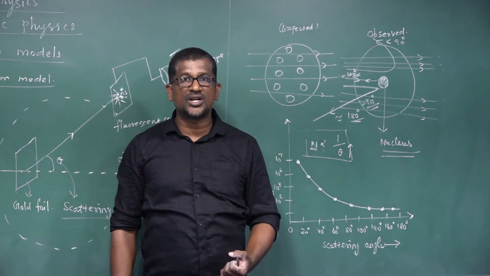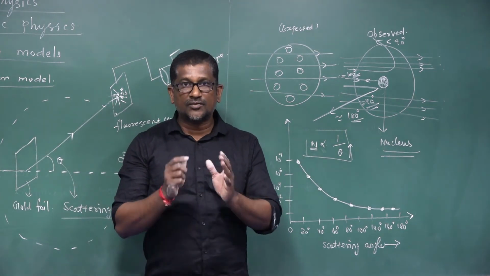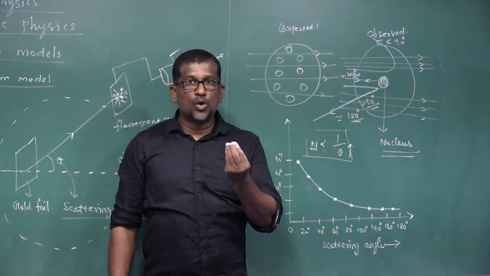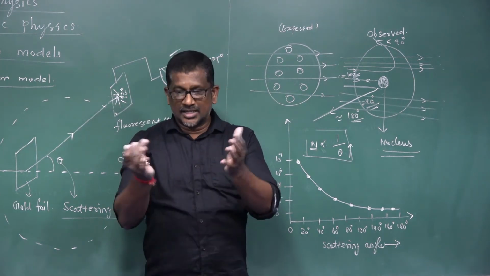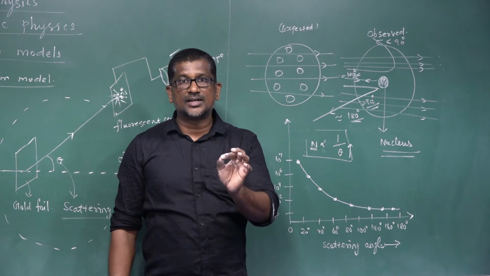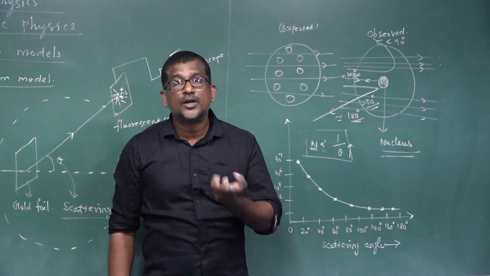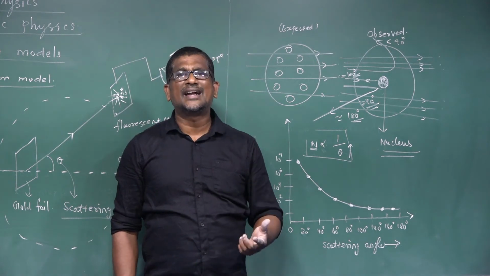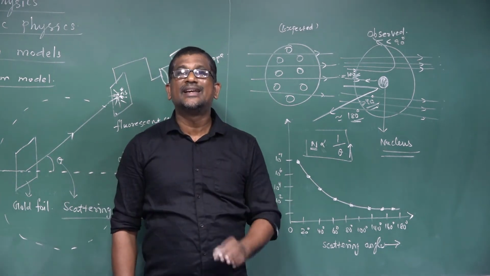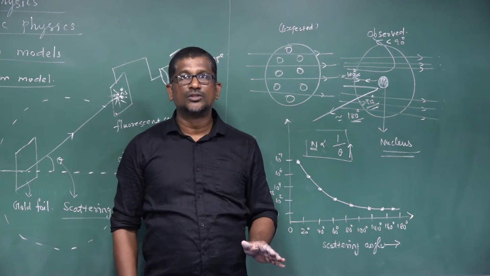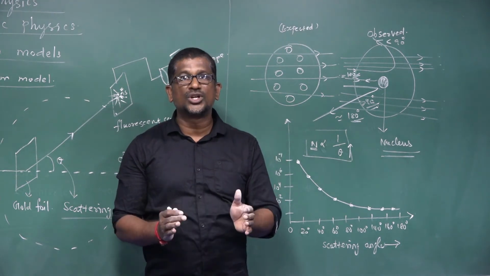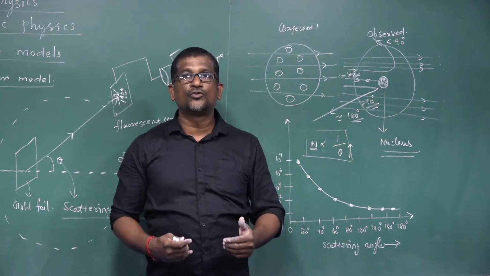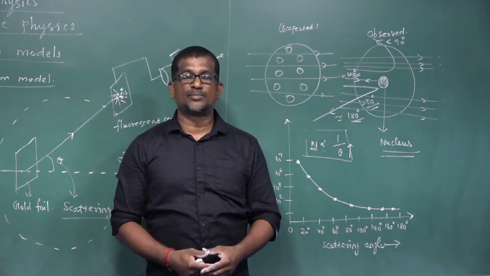So what are the conclusions? First, the atom has a lot of empty space. Second, the whole positive charge of an atom and the entire mass of an atom is concentrated in a tiny central core called the nucleus. And the third one, the electrons in an atom revolve around the nucleus in circular orbits. So these are the conclusions made by Rutherford from the alpha particle scattering experiment.